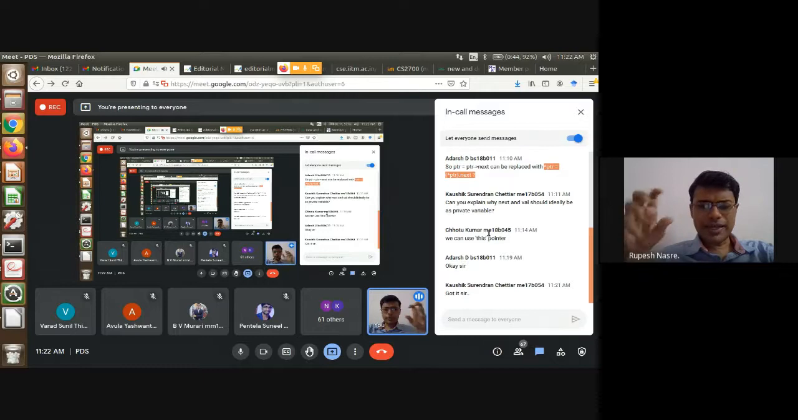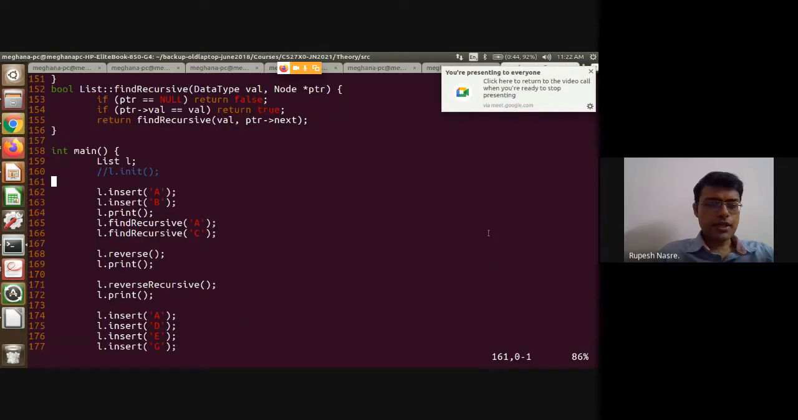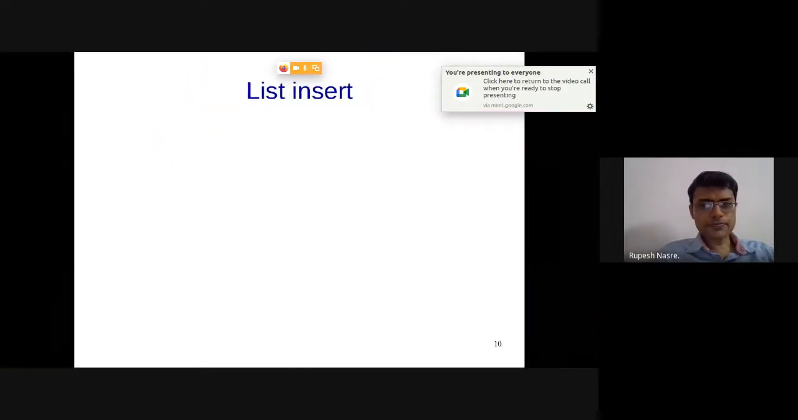Okay. It might be a little challenging initially to think about C++, because there are new concepts coming into the picture. But once you get a hang of it, after that, it's going to be very easy. All right. So let's talk about insert. Right. So let me see if I have a slide on that.